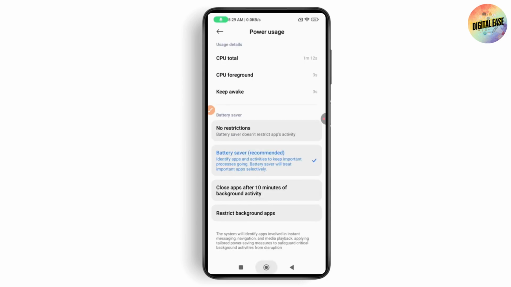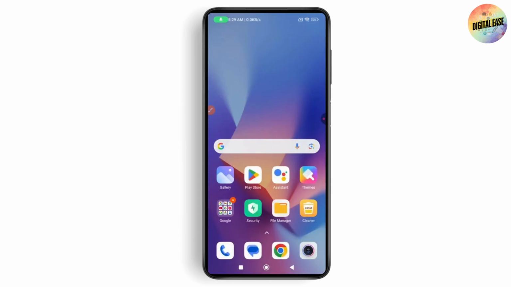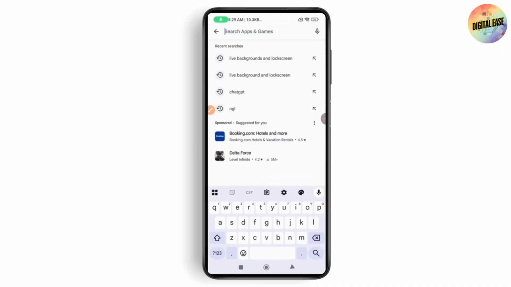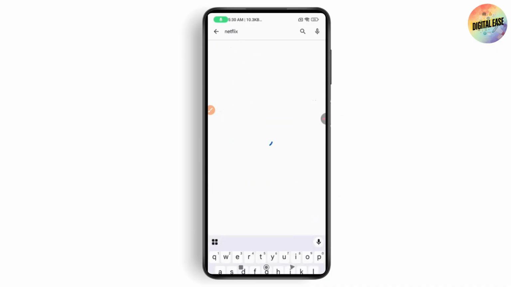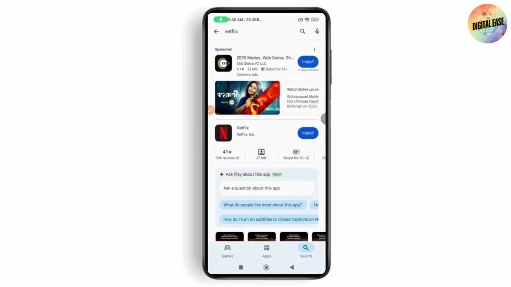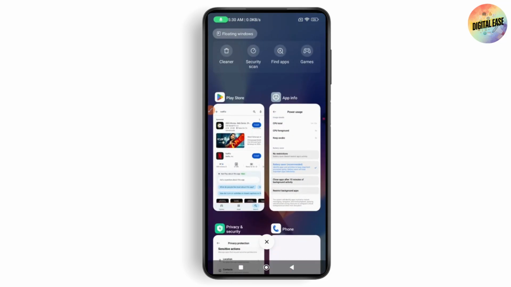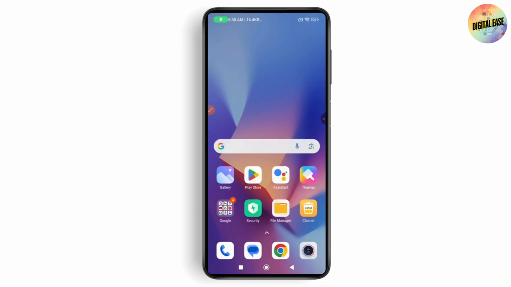Or the second solution is you need to open up your Play Store. From your Play Store, you need to search for Netflix, and if you have any updates on your Netflix, then you just need to simply go and update the application. After updating, your problem might be fixed. So after updating, you need to just restart your device, and it will fix your problem.